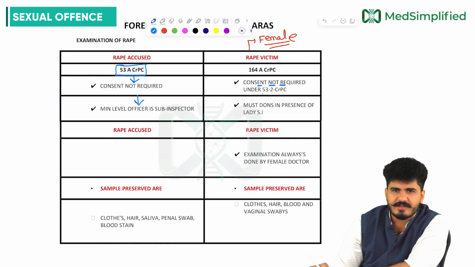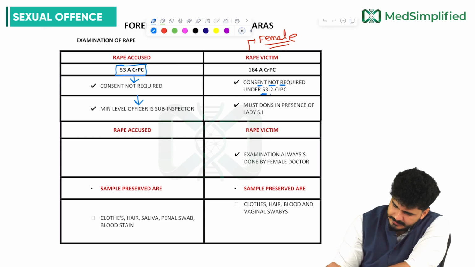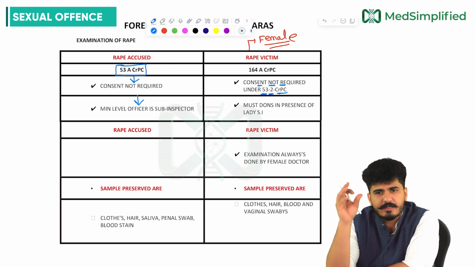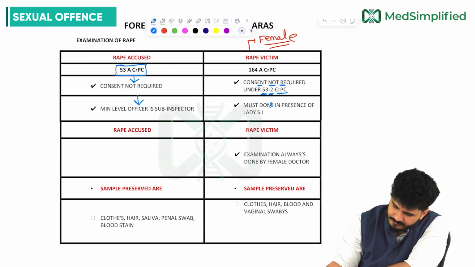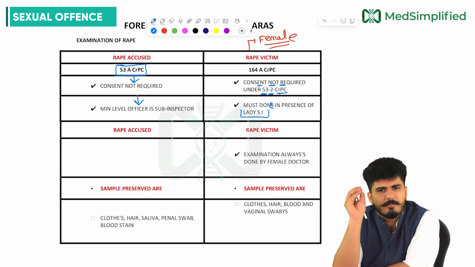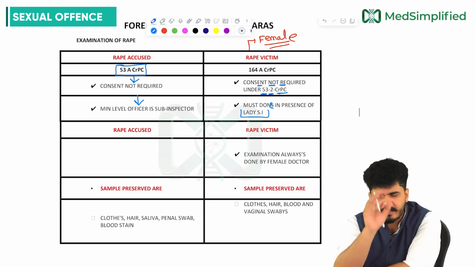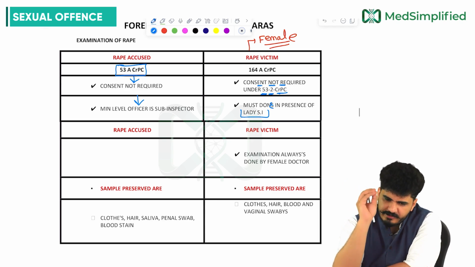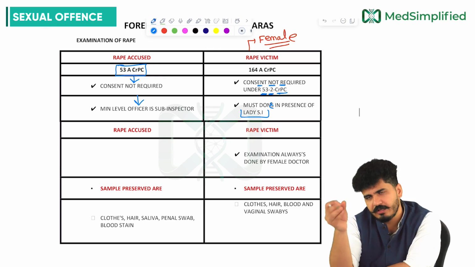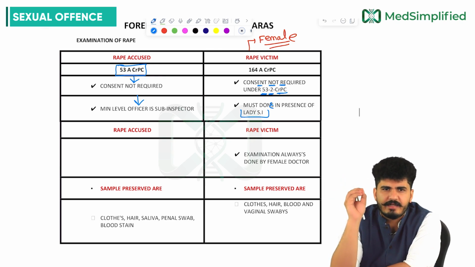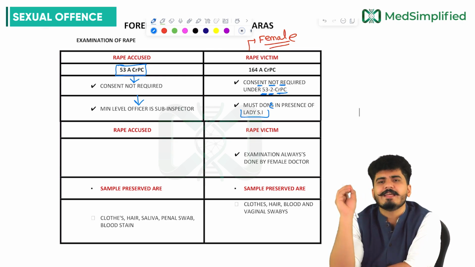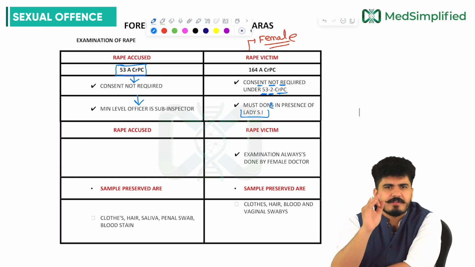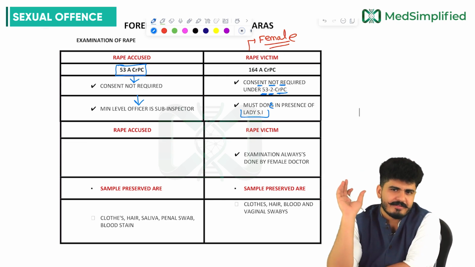The rape victim also needs to be examined in the presence of a lady sub-inspector. For rape accused, the minimum level is sub-inspector, the gender is not given there. But the rape victim will have to get examined under 53 to CRPC. For the rape accused, 53A CRPC; for the rape victim, 164A CRPC.